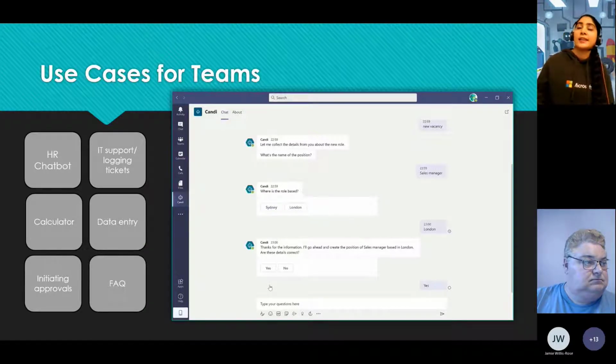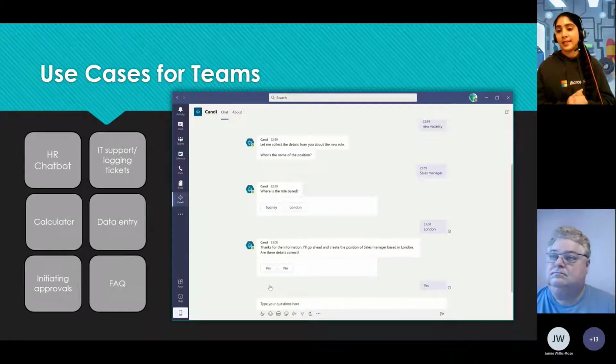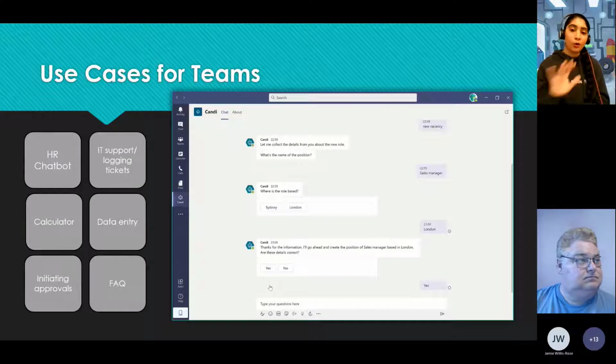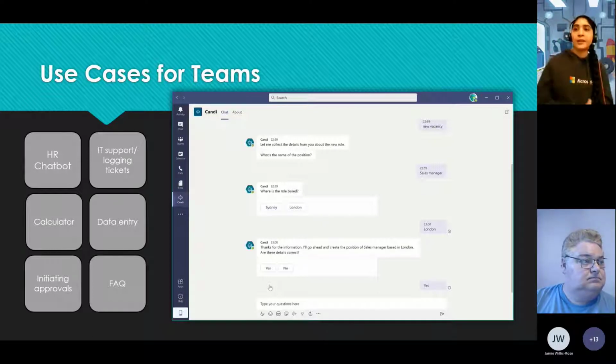The one I'll show you today is an example of one that I've built for logging tickets and tech support. So, you can be talking to the bot to report a problem. It can give you a ticket number, report it, and escalate it to your team.